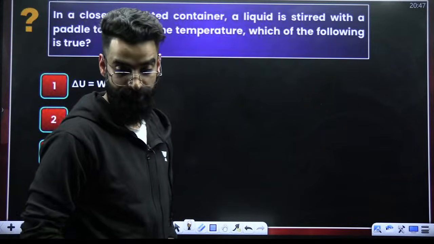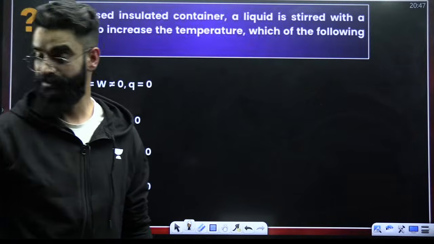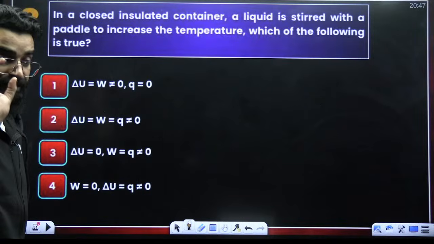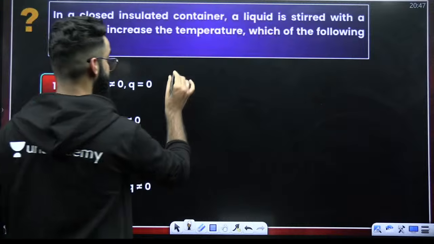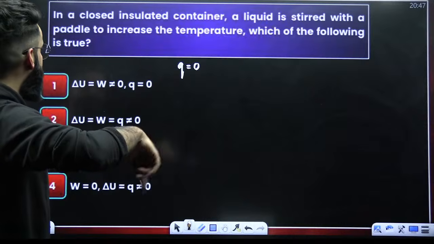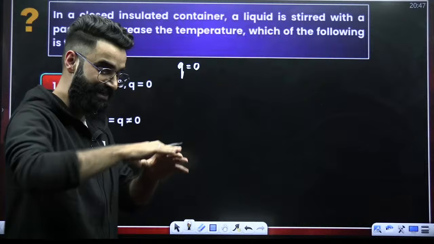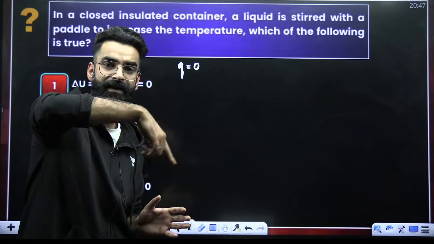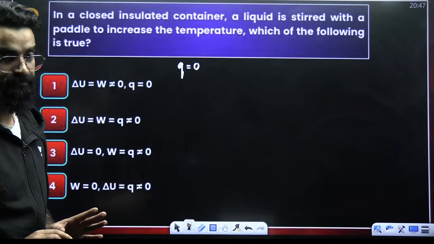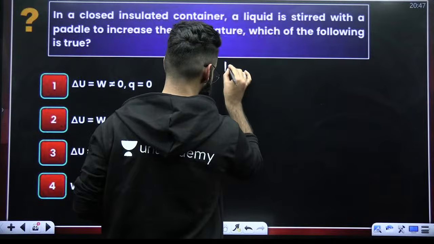Alright, look at this particular question. Even this sort of question you should be able to solve quickly. You should not take a lot of time to solve this question. Check it out. In a closed insulated container, insulated means Q is 0, no heat exchange between system and surroundings. A liquid is stirred with a paddle. So we have a container in which liquid is kept, and now the liquid is being stirred. Liquid is my system, so work is done on the system.